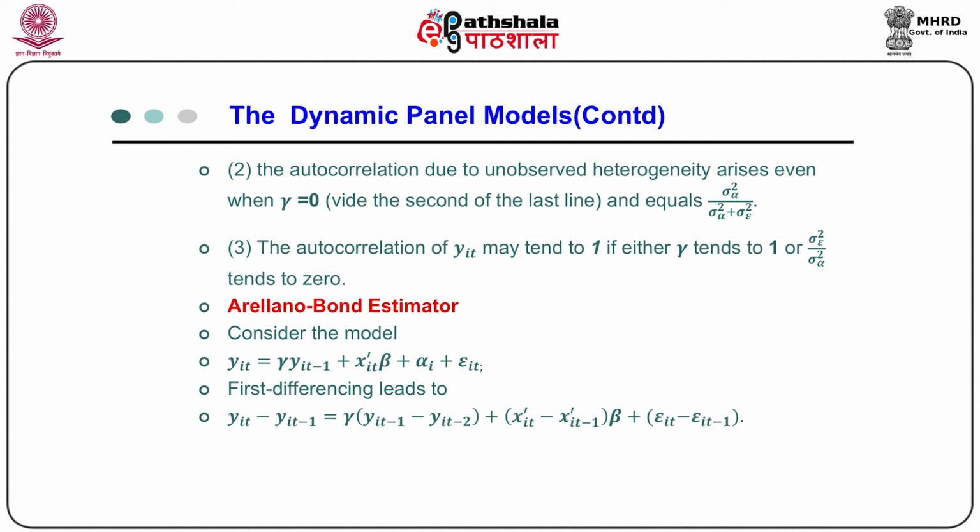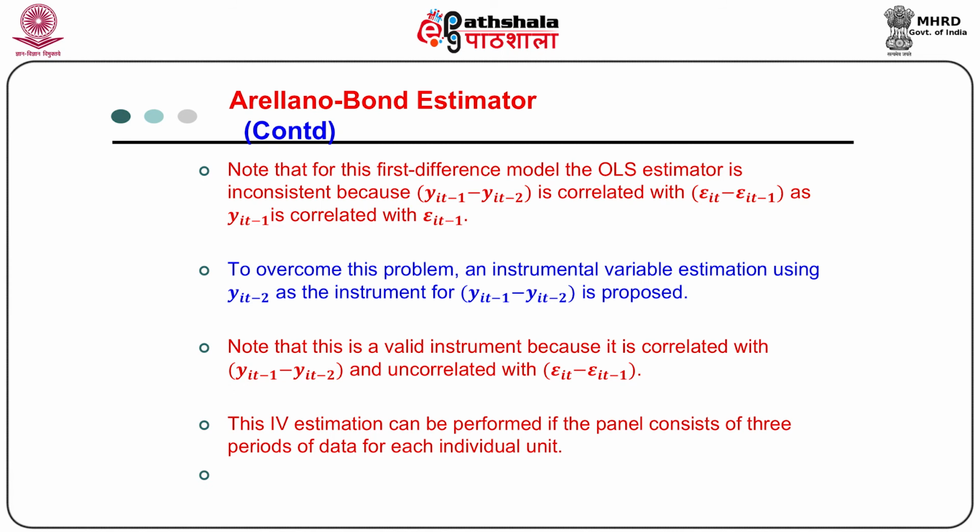Now, taking first differences, we get the first difference model. Now, note that the OLS estimator of this first difference model will be inconsistent because yit minus 1 minus yit minus 2 is correlated with epsilon it minus epsilon it minus 1, as yit minus 1 is correlated with epsilon it minus 1.